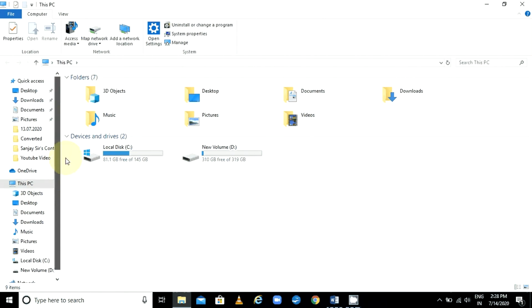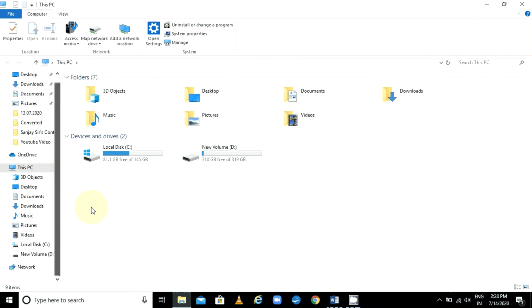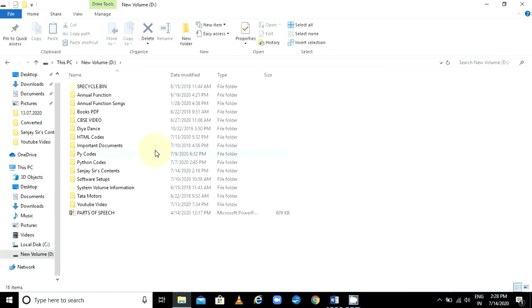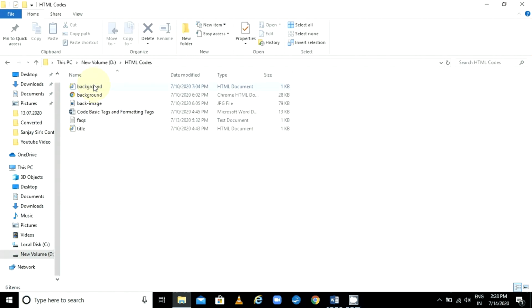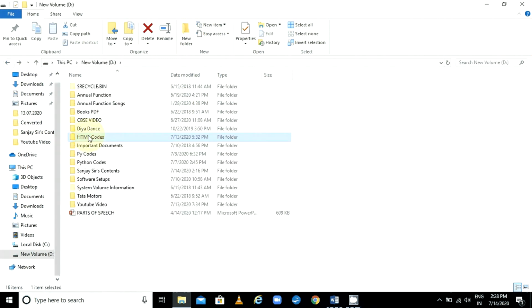So it allows you to manage and operate your files. Whenever you want to store or open files, you can open like this. See, I have created this file in this folder, so I am getting it easily. To organize your work properly, you can use File Explorer. So that is one tool coming with Windows.